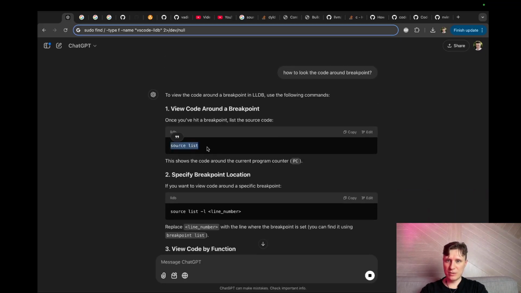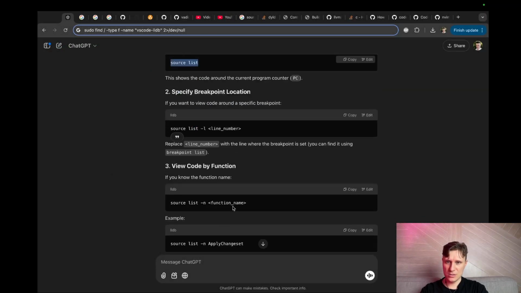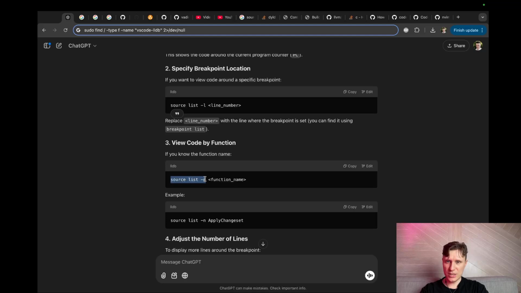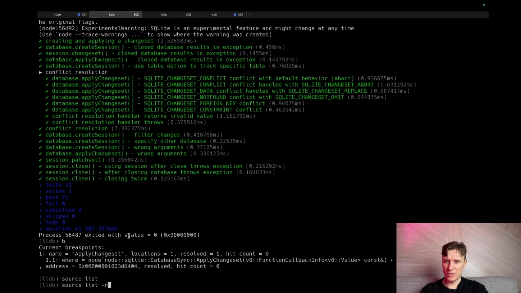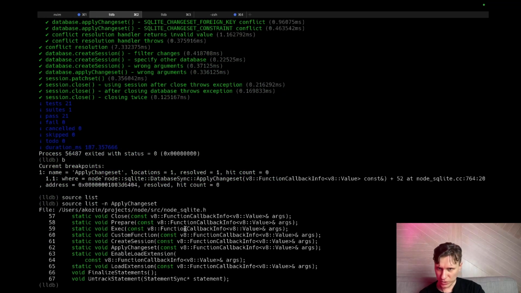Source list, line number. Okay, show source list. Nothing. Source list and function name. Can you do this one? Okay, what is this? This is a header file. This is not what I want.